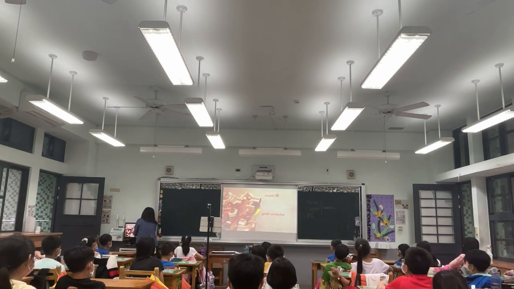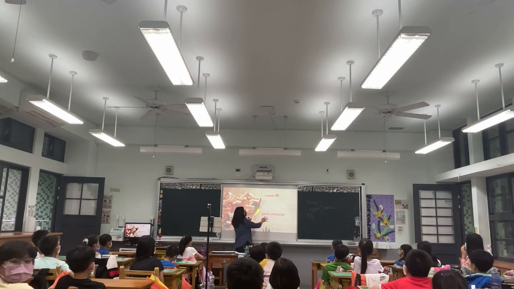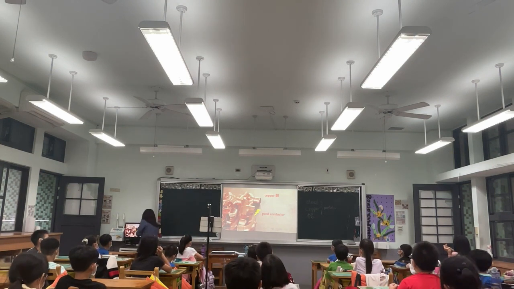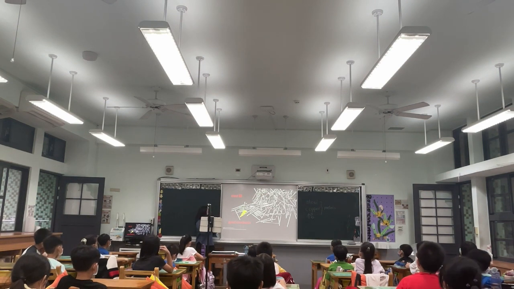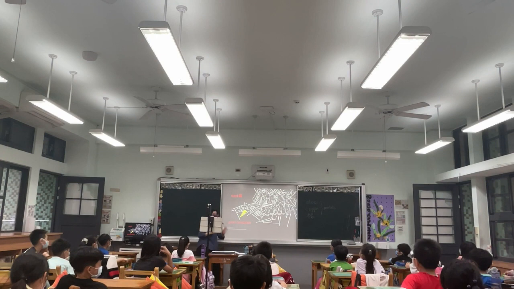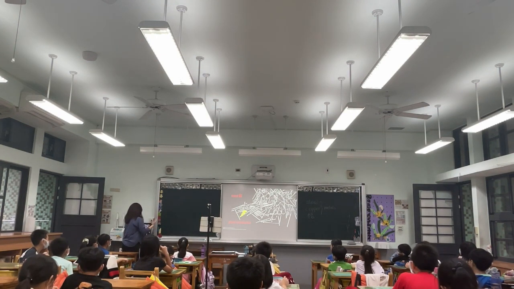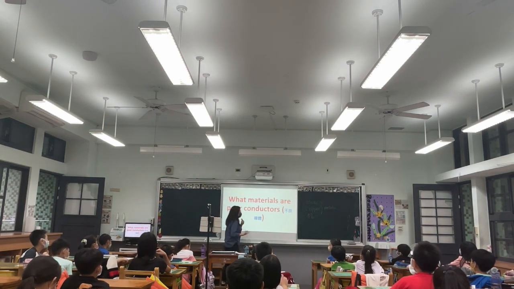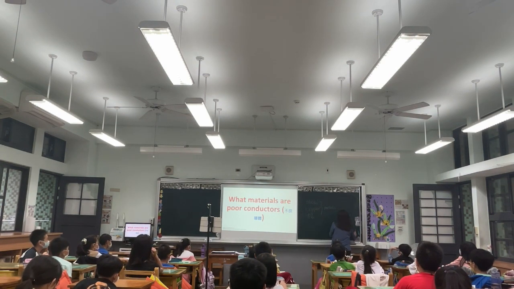Very good. Next one. Everyone say copper. It's a good conductor. Very good. Next one. What is the next one? Steel. Everybody say steel. So steel is a good conductor. So we have good conductors. We also have poor conductors. What materials are poor conductors? For example, wood. Everyone say wood. What is wood?